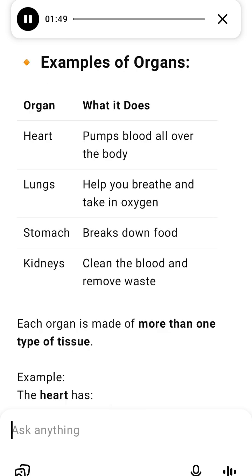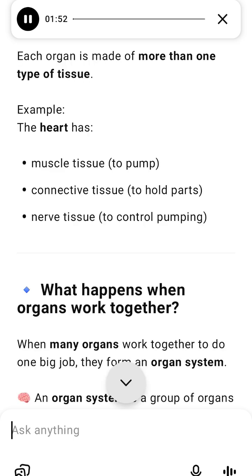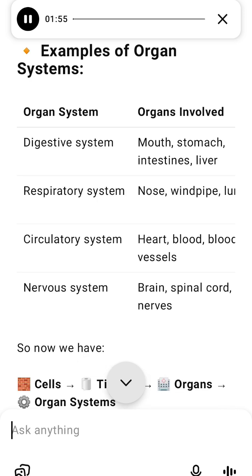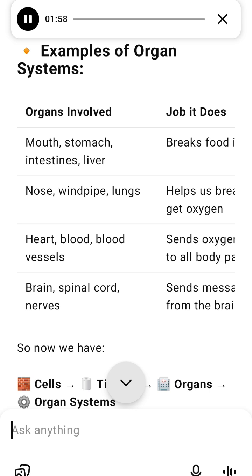Tissue type, function, example. Epithelial, covers and protects body surfaces, skin, lining of mouth. Connective, supports, connects, or holds parts, blood, bones, fat. Muscular, helps in movement, muscles in arms, heart. Nervous, sends signals and messages, brain, spinal cord, nerves.